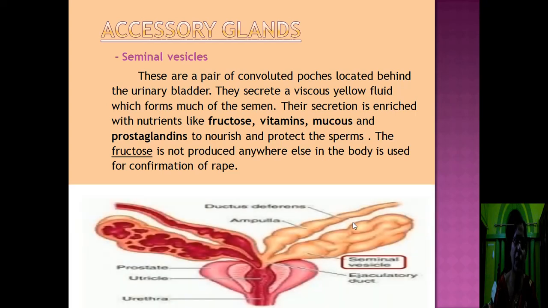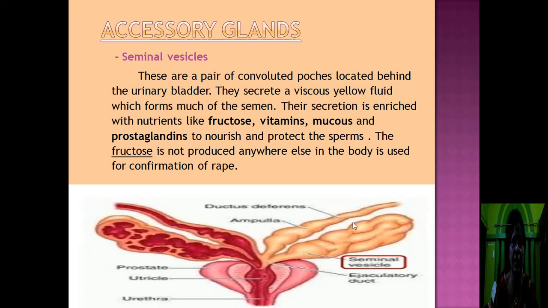Now come to accessory glands. There are three types of accessory glands present in the male reproductive system. They help in the process of reproduction and formation of sperms. The first accessory gland is seminal vesicles. These are a pair of convoluted pouches located behind the urinary bladder. They secrete a viscous yellow fluid which forms most of the semen.